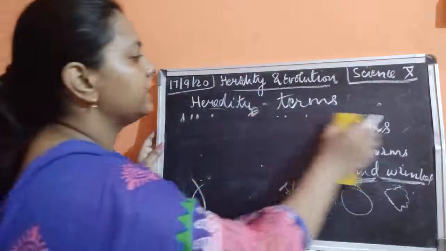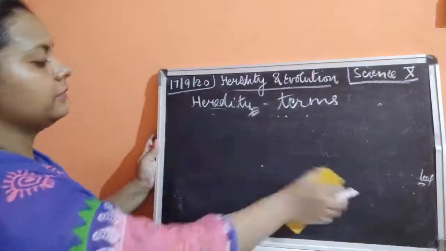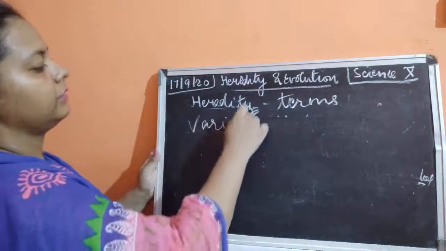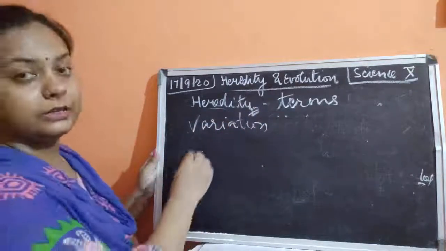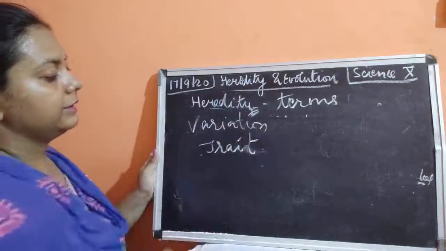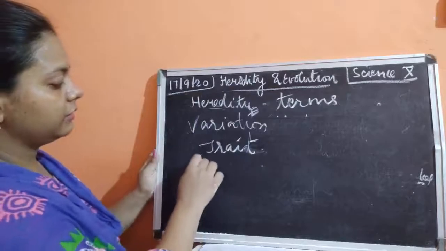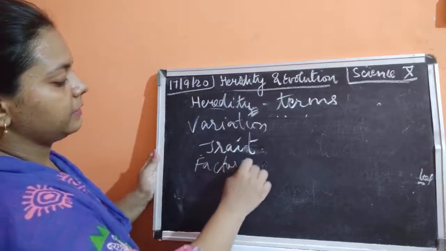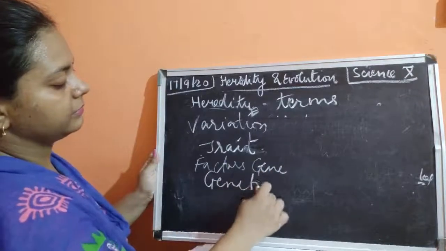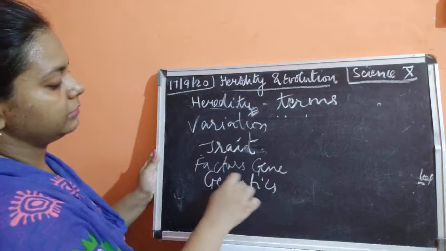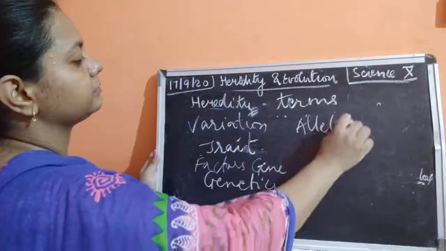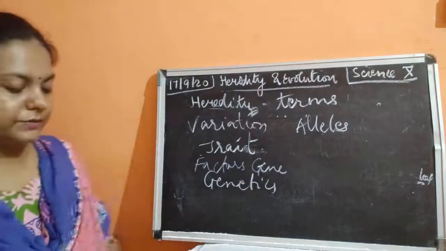So today we have studied the terms. The first term we studied was variation. Then we studied the features, the trait. Then we studied the next word, factors, gene. We studied genetics. We studied the last word, alleles. So these are the different words which we studied today.